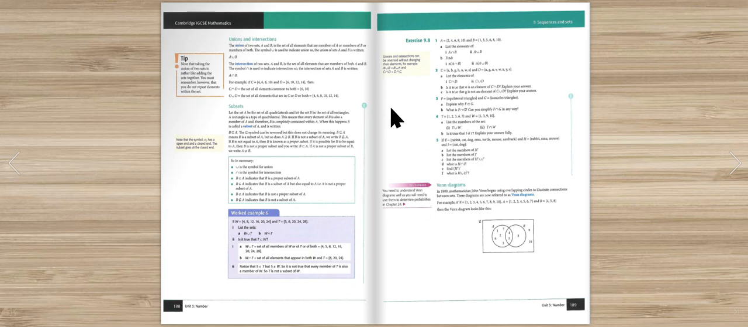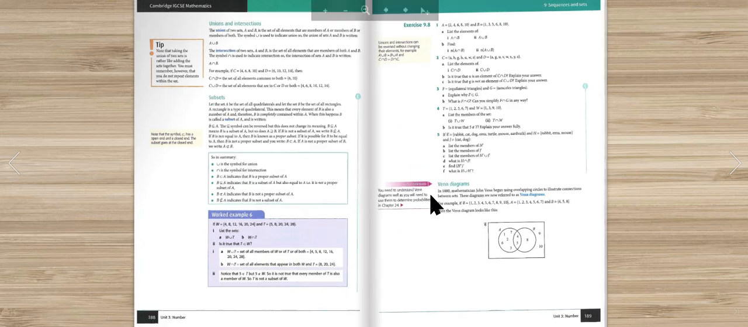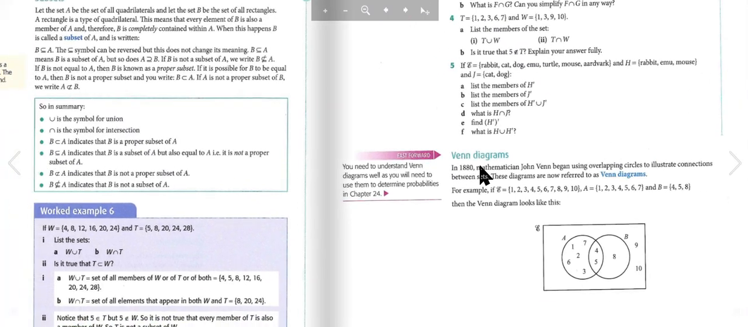Everybody, again. So today we're going to learn about Venn diagrams. Let's start. In 1880, mathematician John Venn began using overlapping circles to illustrate connections between sets. These diagrams are now referred to as Venn diagrams.